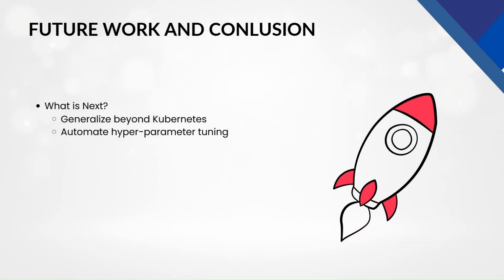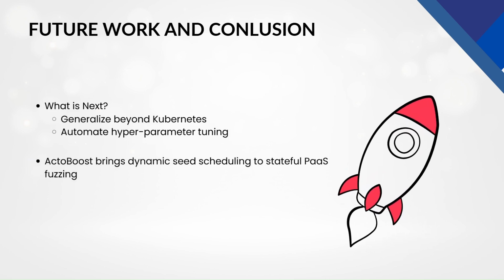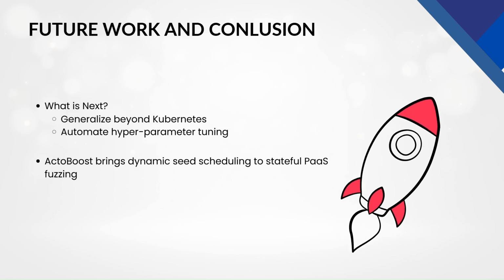Where next? First, we'll generalize the approach beyond Kubernetes to any state space-heavy platform. Second, we'll automate hyperparameter tuning to squeeze out even more efficiency. In short, ActoBoost brings dynamic seed scheduling to stateful PaaS fuzzing, prioritizing inputs with crash and frequency feedback, and, in our tests, outpacing vanilla Acto every time.